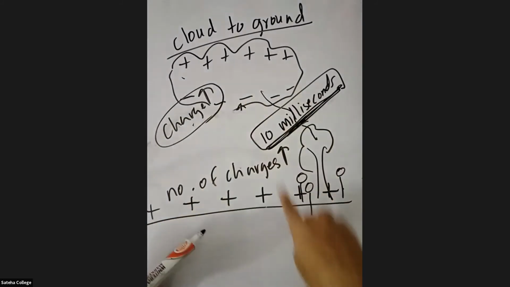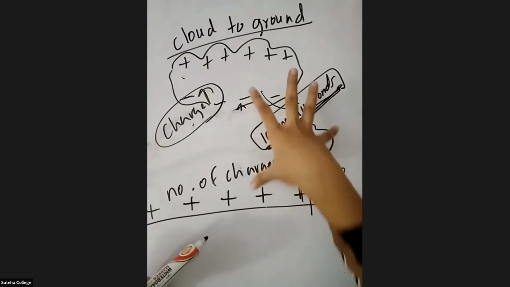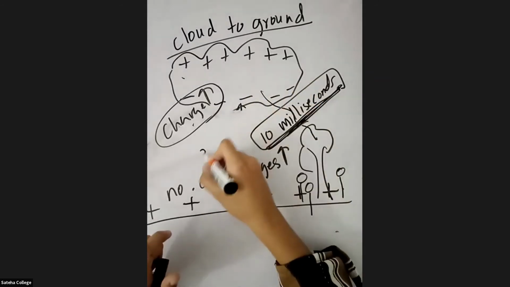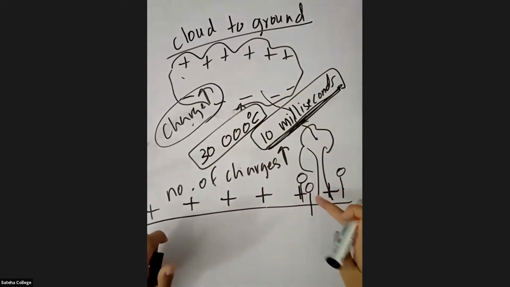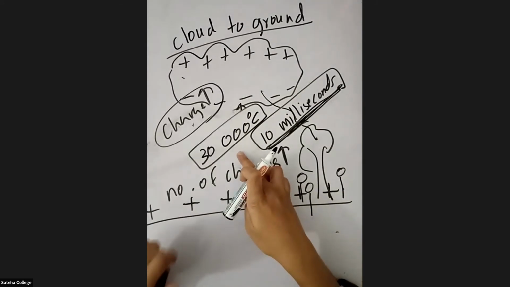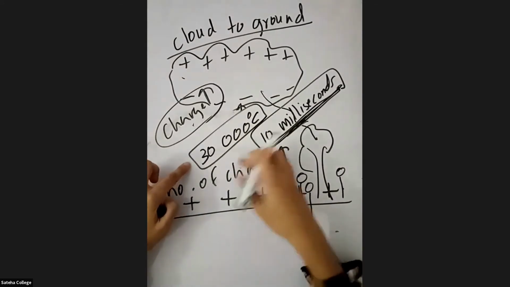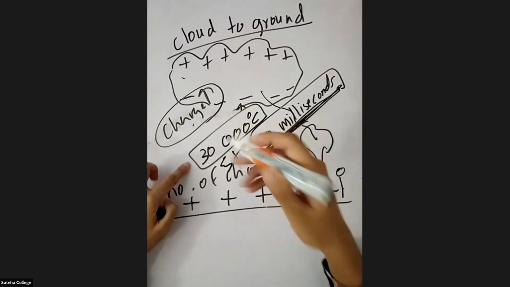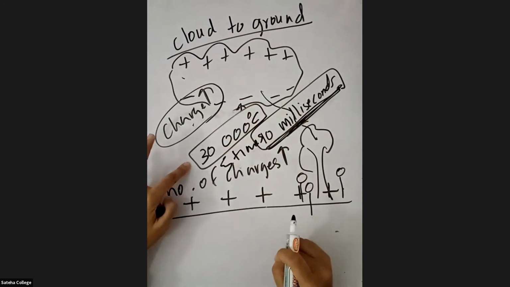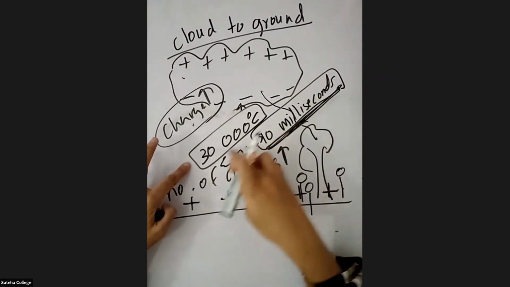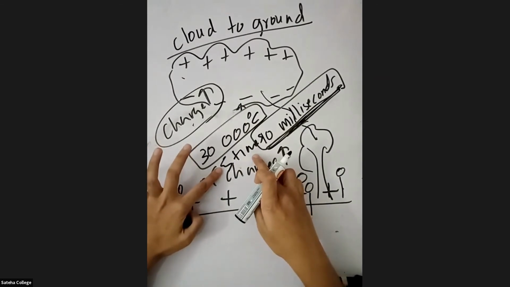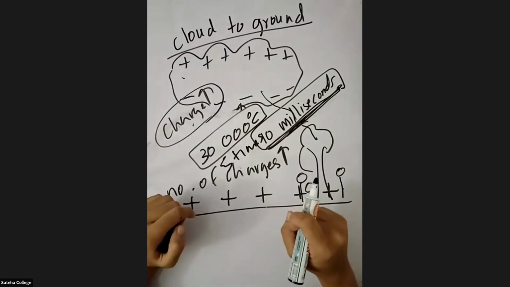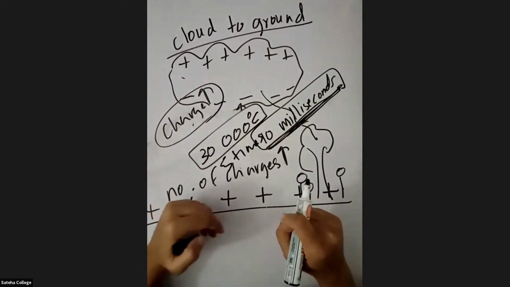When cloud to ground lightning occurs, the air near that place gets heated and becomes 30,000 degrees Celsius. 30,000 degrees Celsius is 5 times more than the temperature of the sun. So just imagine how hot it is.